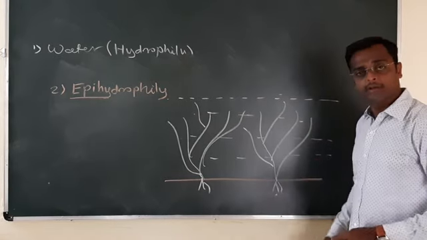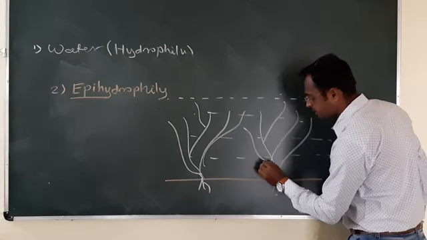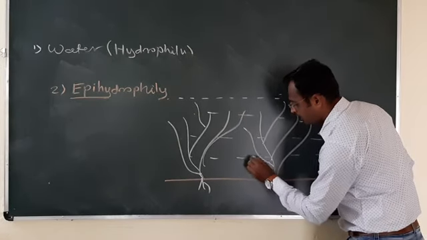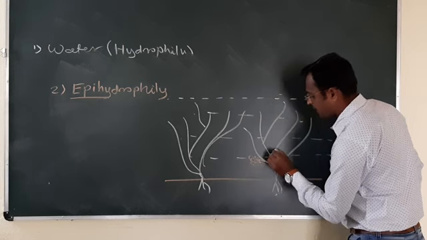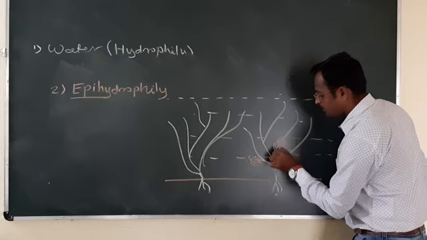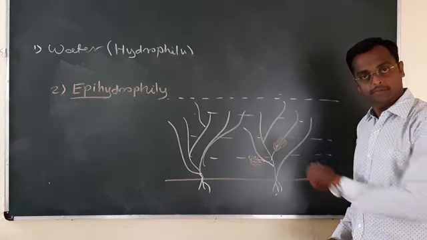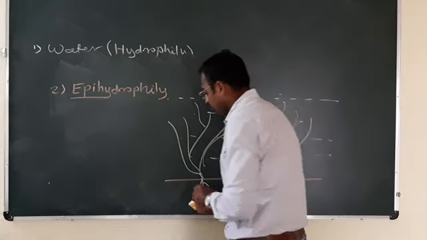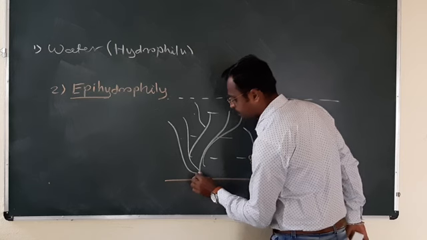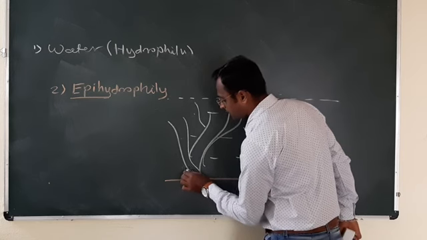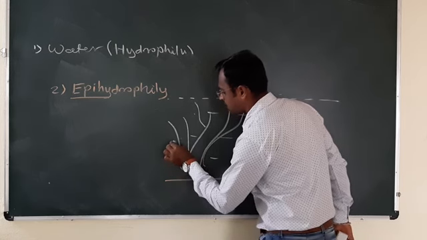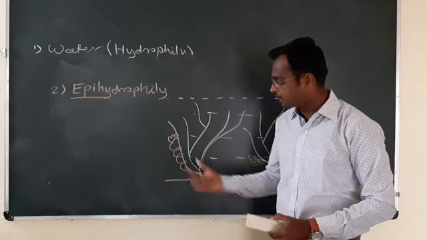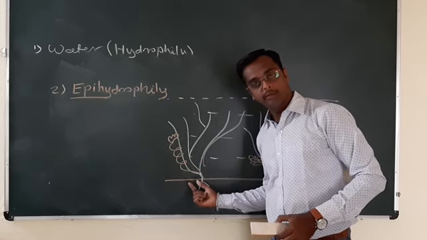This is the male plant. The male plant produces male flowers. Generally these flowers are produced in inflorescence. The female plant produces female flowers, but the female flowers are produced on a coiled pedicel.